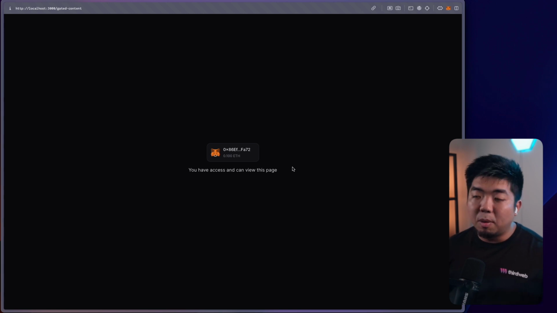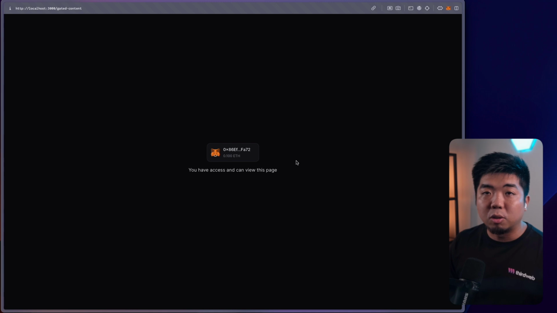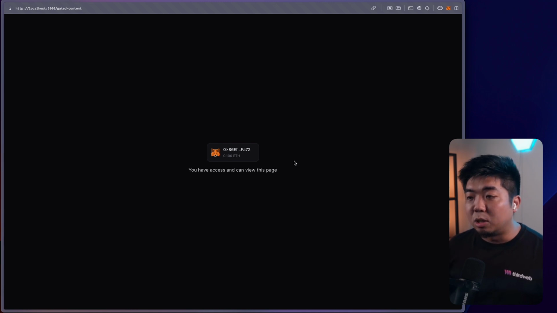So this is, again, what we're going to be building. It's a token-gated Web3 application using thirdweb's Auth, and we'll be building this in today's tutorial.